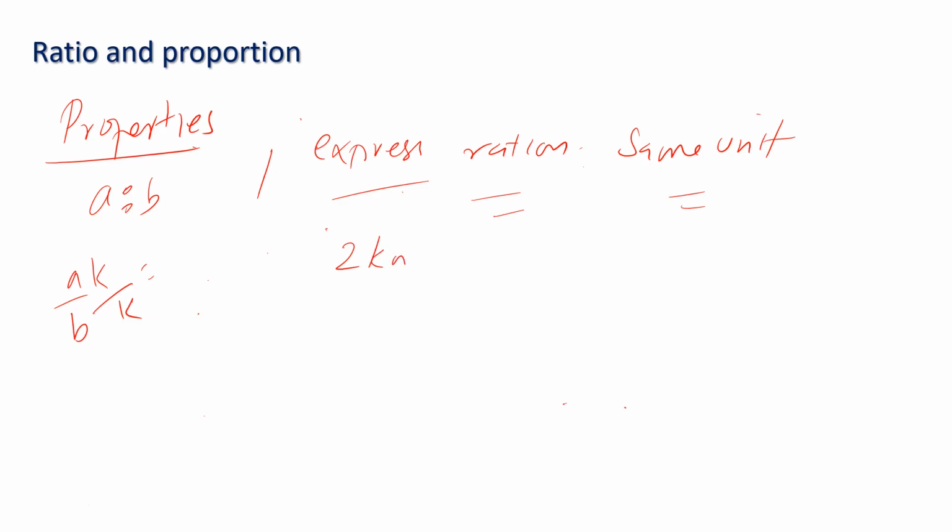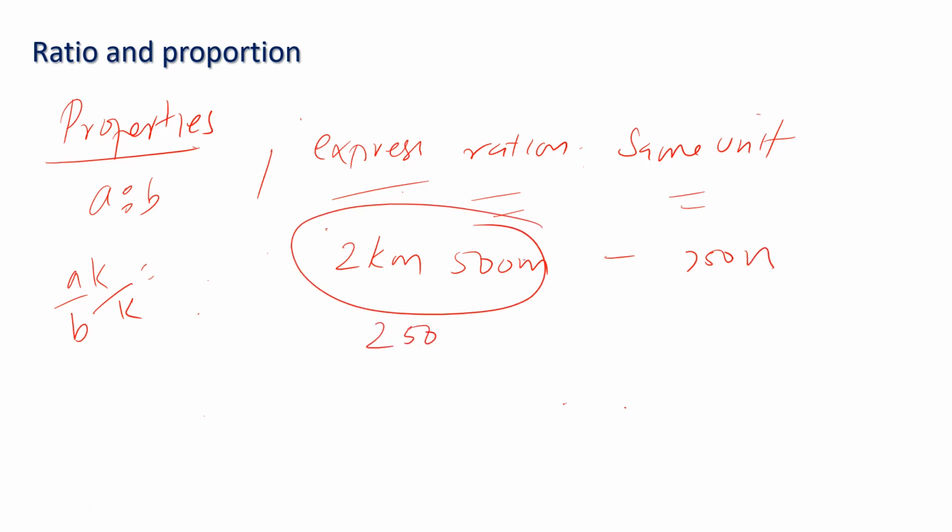If there is 2 kilometer 500 meter, and the other one is 750 meter, you will convert the whole into meters, that is 2500 meters, and here it is 750 meters. So you should have the same unit while dealing with the ratio.